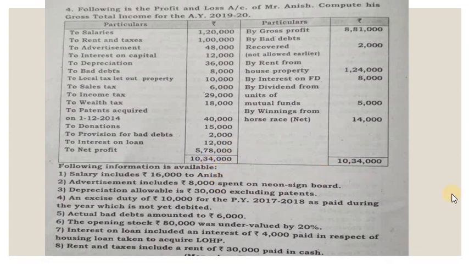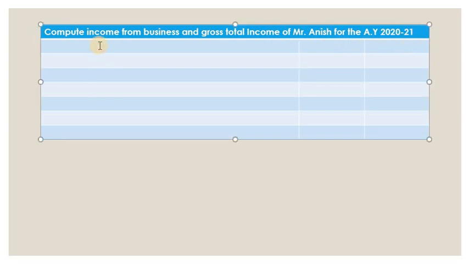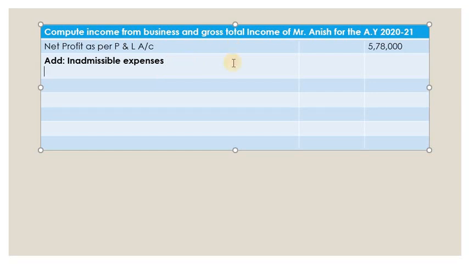Okay, let's go to the next slide and we will calculate the income from business. So compute income from business and also gross total income, as I told you, for the assessment year 2019-20. So let's write here net profit as per P&L account. What is the net profit as per P&L account? Let's write in the outer column here: 5,78,000. Then add, what we have to add? Inadmissible expenses. Let's write down one by one. What are the inadmissible expenses?